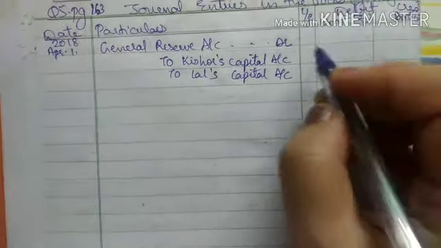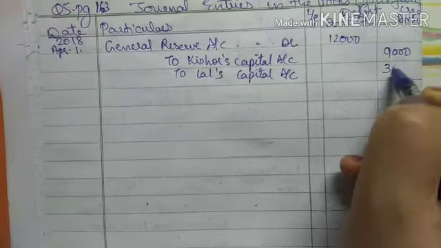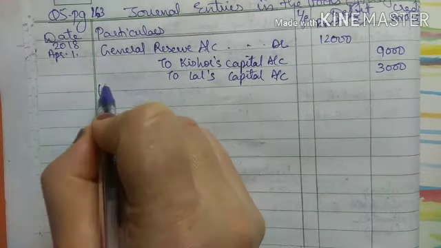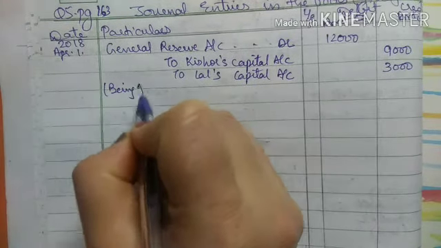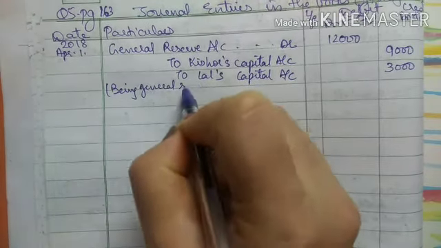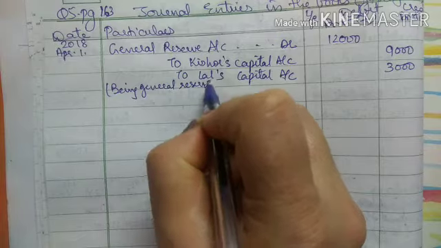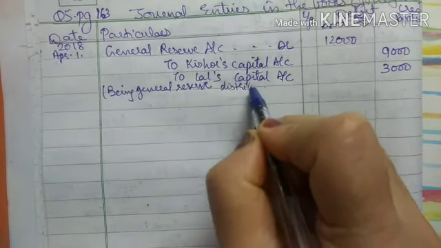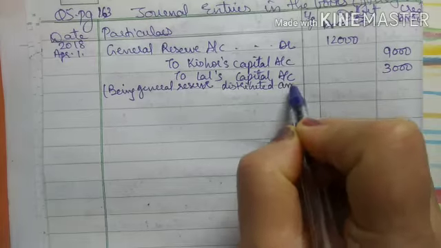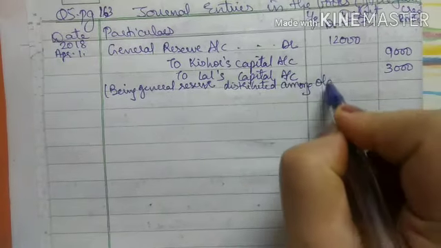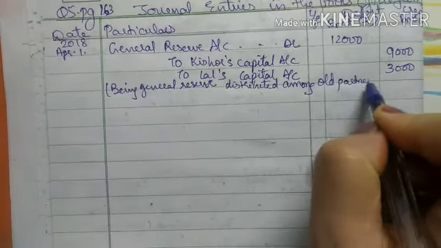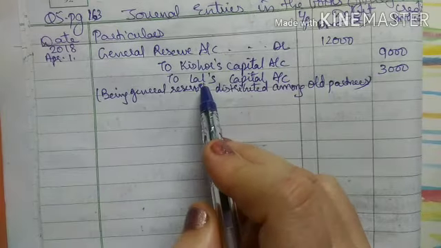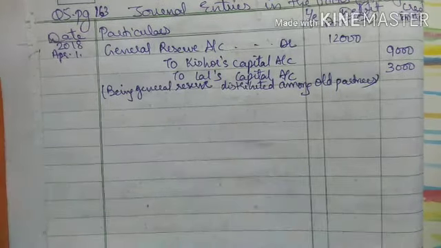So my general reserve was 12,000 and Lal's capital account will be 3,000. Being general reserve distributed among old partners. This is my narration, right? So as you have seen, general reserve account debit to Kishore capital account to Lal capital account.